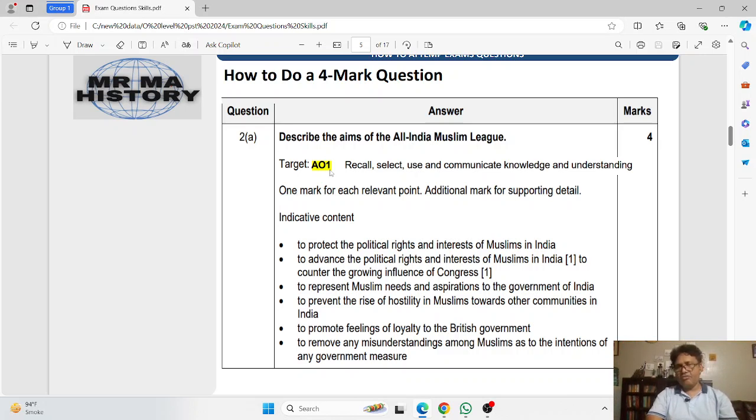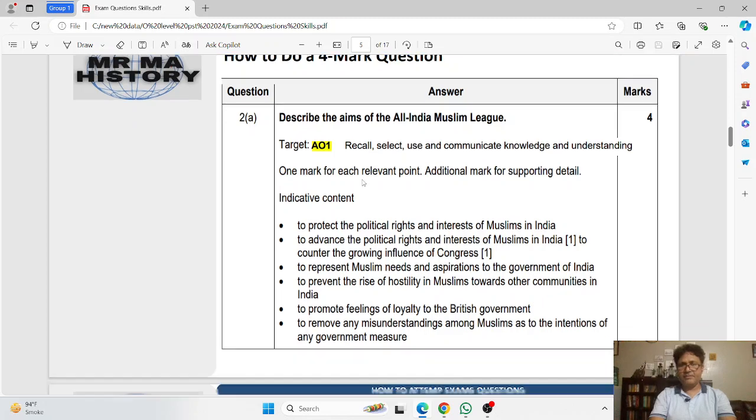What skills are you required to demonstrate in this answer? It is assessment objective 1. As I have told you before, assessment objective 1 means that you have to recall the knowledge that you have learned from the books, and use it in order to produce the answer to the exam question.